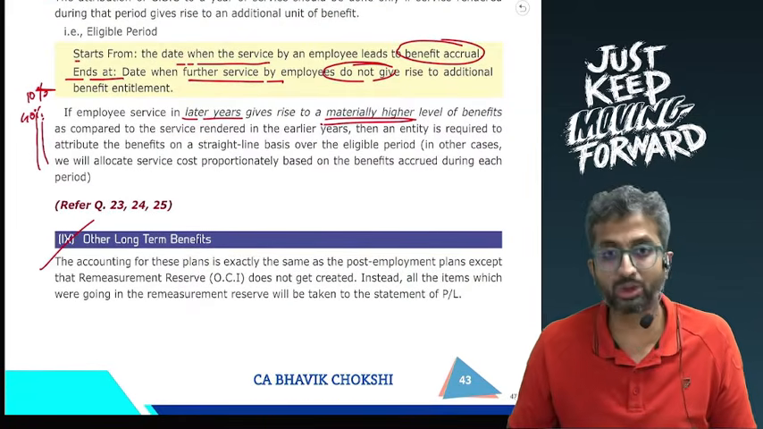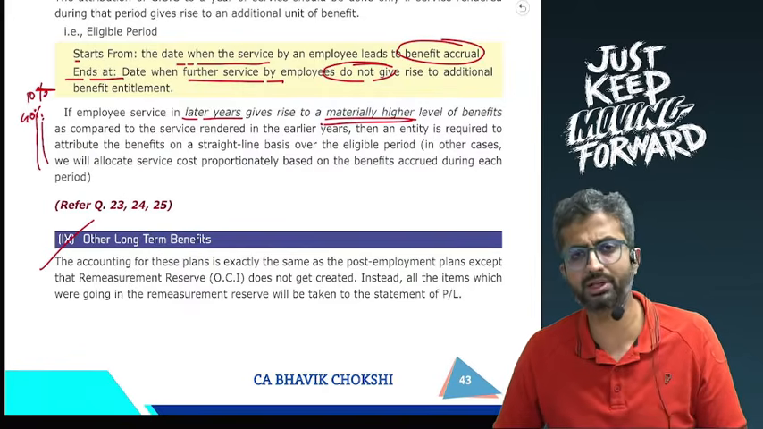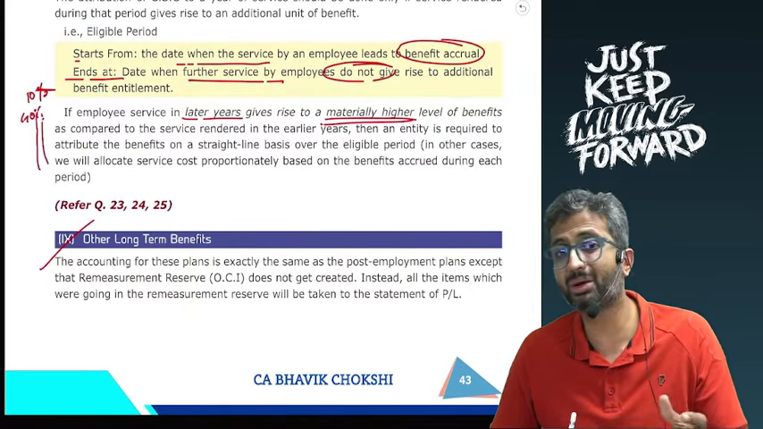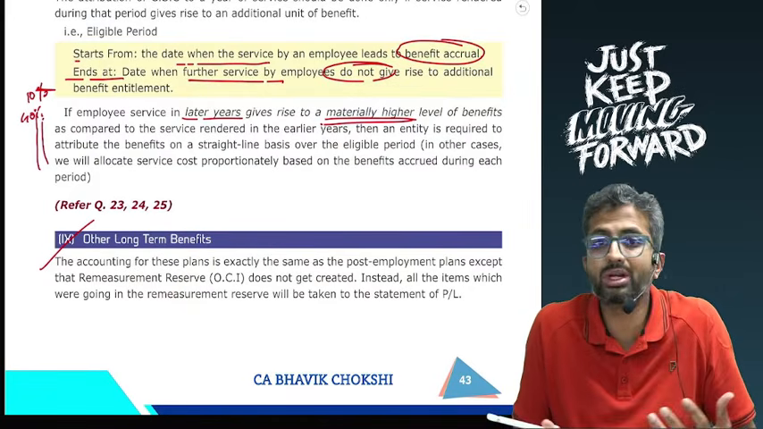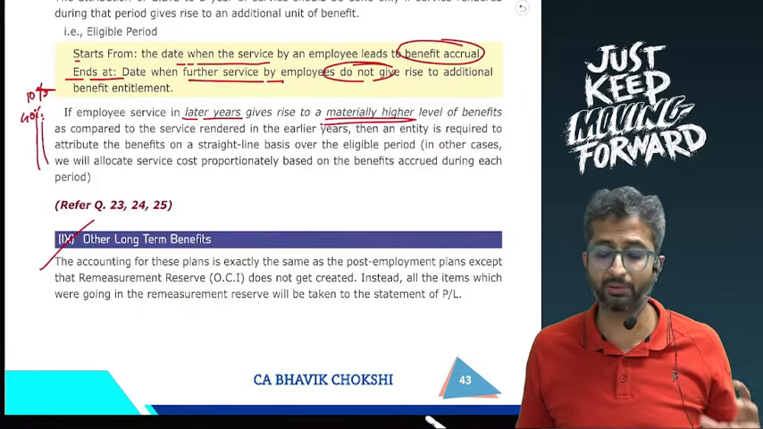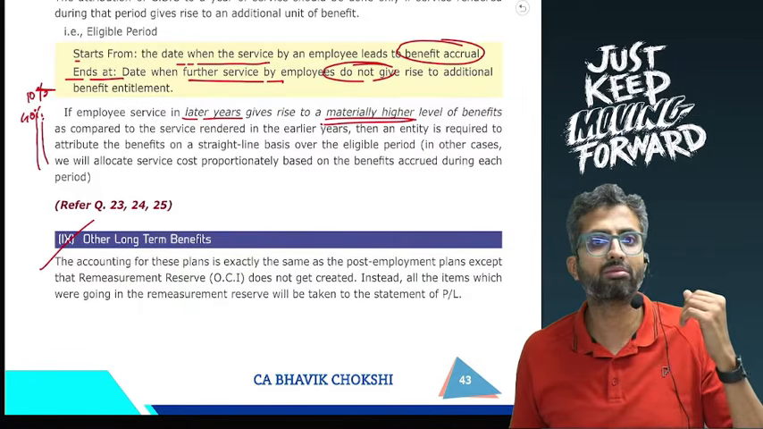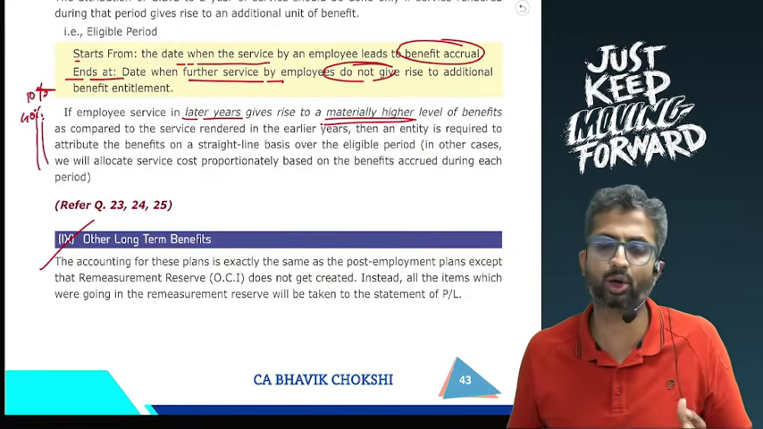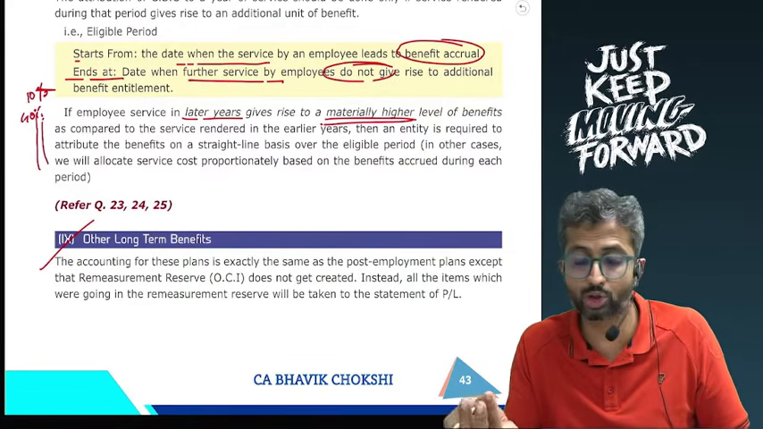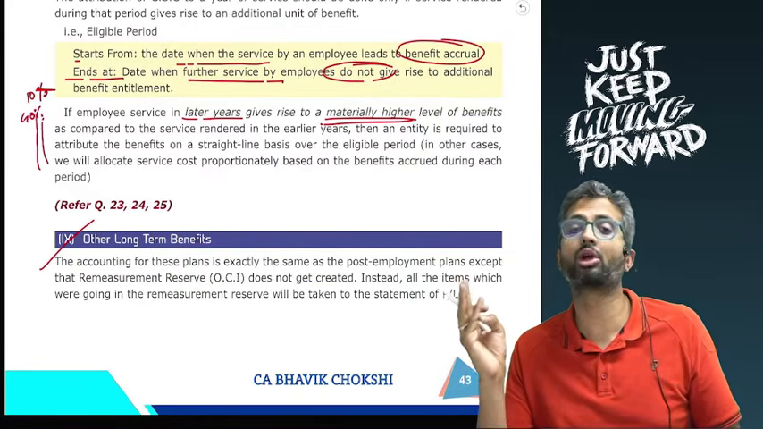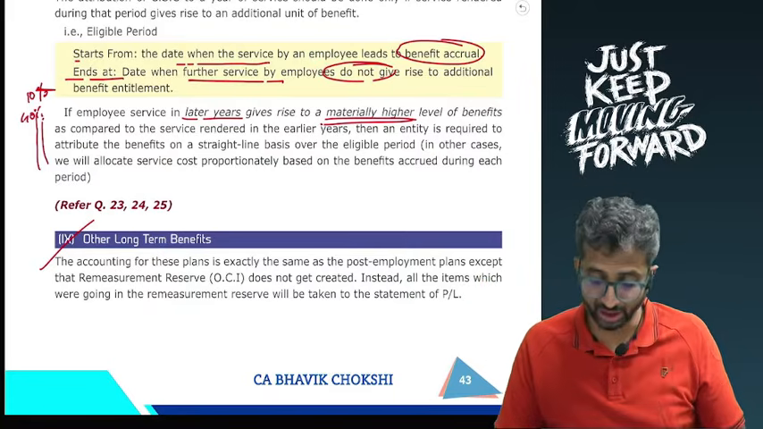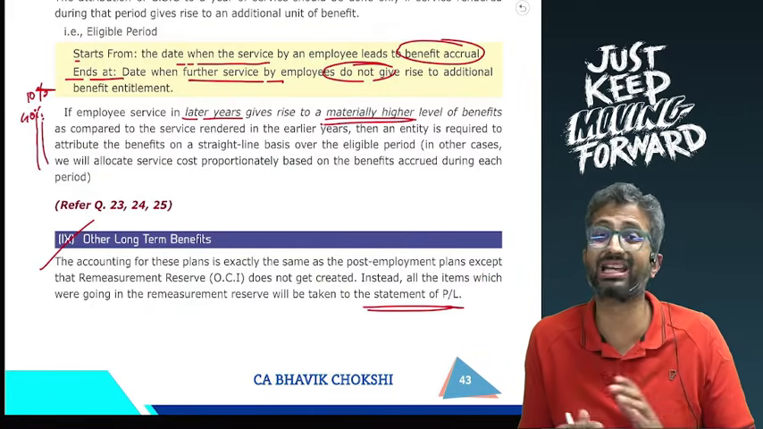Next, you have the last two types of benefits, that is other long-term benefits and termination benefits. Other long-term benefits tell you that the accounting is going to be exactly similar as post-employment benefits. However, there is no remeasurement reserve or OCI concept over here, which means if there is any actuarial gains or loss on liabilities or changes in return on plan assets or even the effects of asset ceiling, they will be taken to the statement of profit and loss. There is no OCI concept.